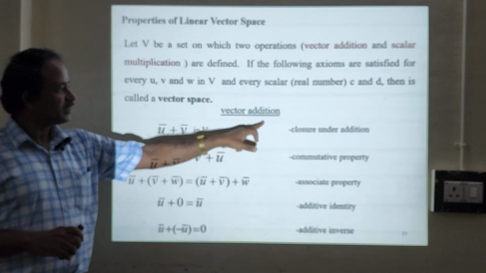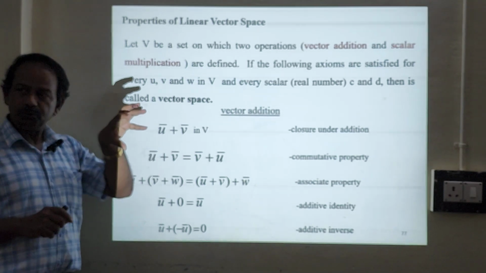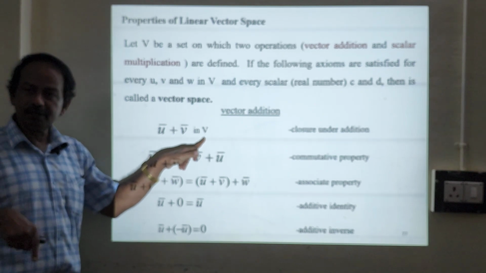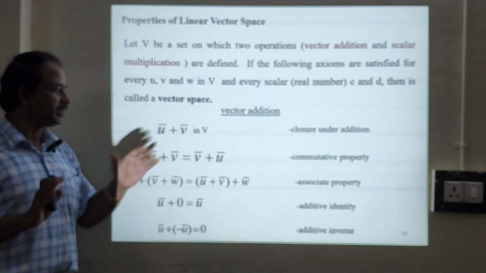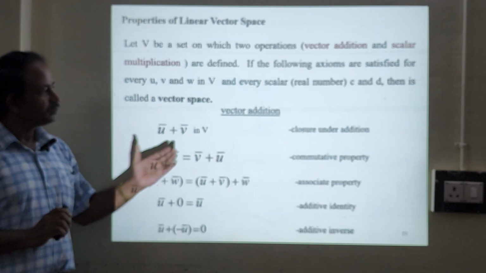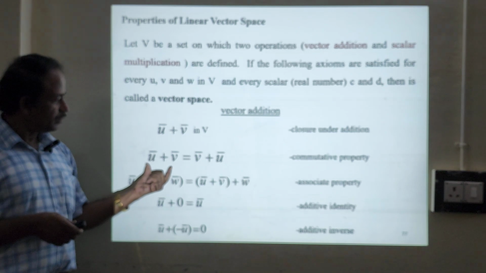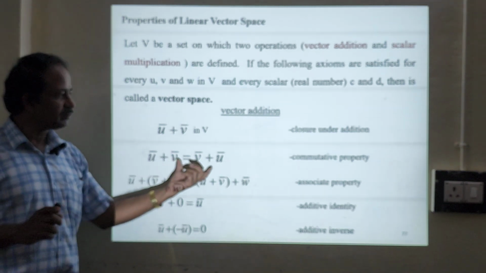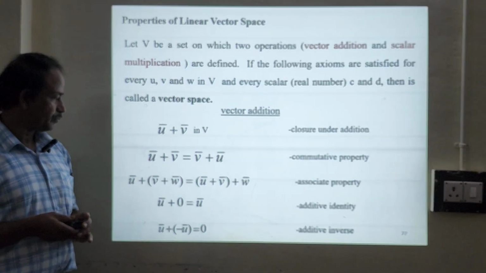Then vector addition, u plus v. You have u, you have v, and you add these two. The result also will belong to the linear vector space. The resultant will be in the vector space. This is called closure under addition. Similarly, u plus v equals v plus u. If we add these two and interchange, again the final answer will be the same. This is called the commutative property.